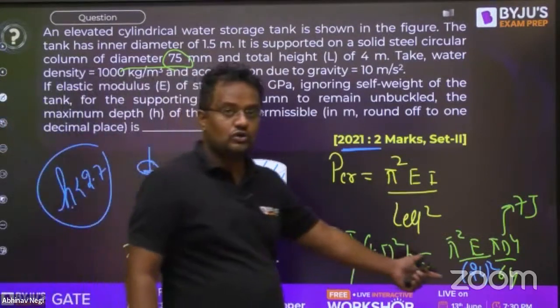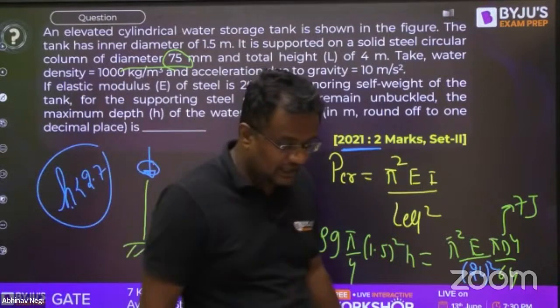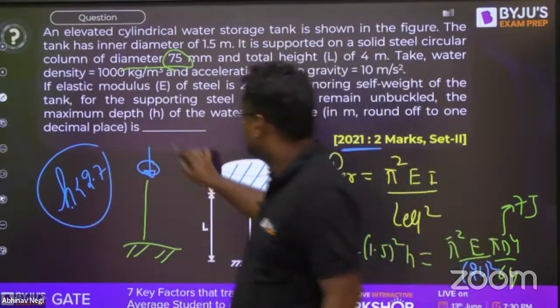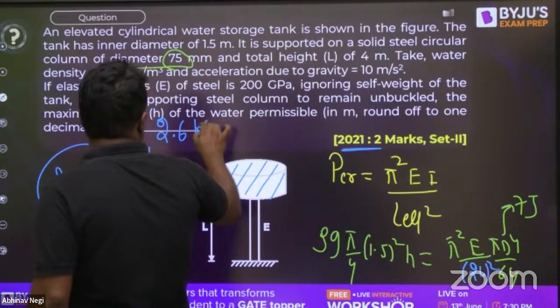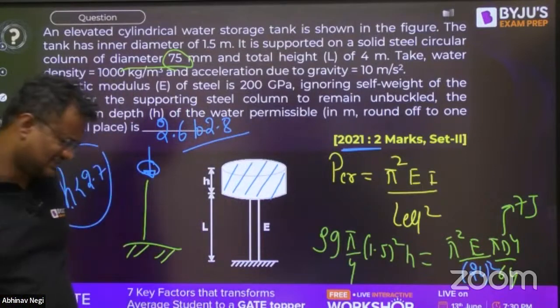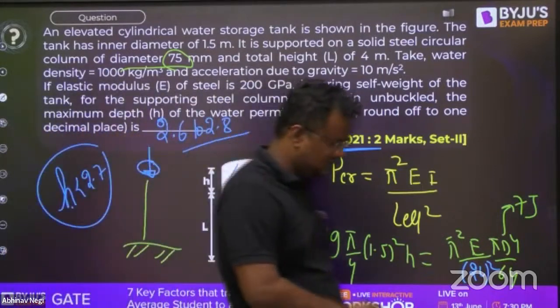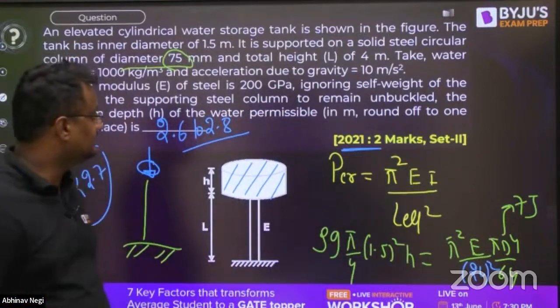Okay, this is coming equal to 2.7. So the load should be less. It should be less than 2.7. And according to the range given by IIT in 2021, it was 2.6 to 2.8. 23 is Kharagpur, 22 is Kanpur, 21 I guess Delhi has taken. So 2.6 to 2.8. Have you got it?